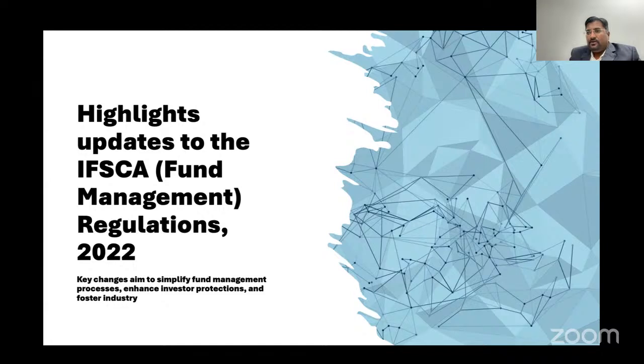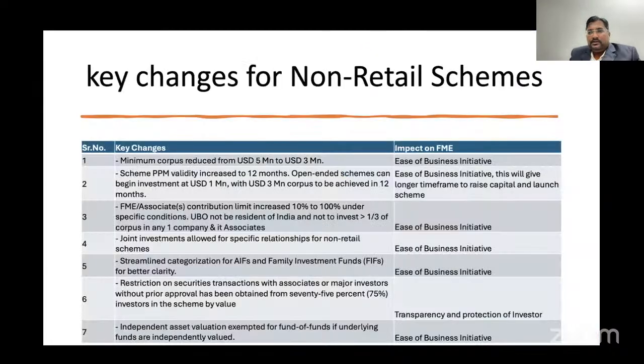So the whole idea of the regulator and the ecosystem authority is to simplify the fund management process, enhance investor protection, and foster the industry. So all this new regulation is for making ease of business and inviting larger industry players to come into GIFT City. So I quickly run through the presentation for the non-retail scheme.